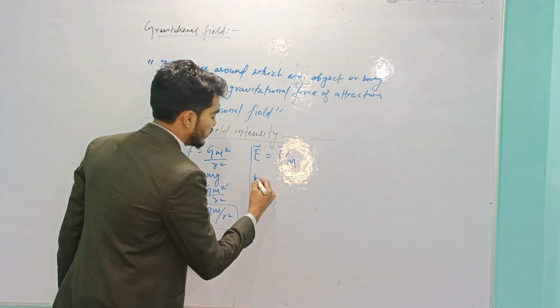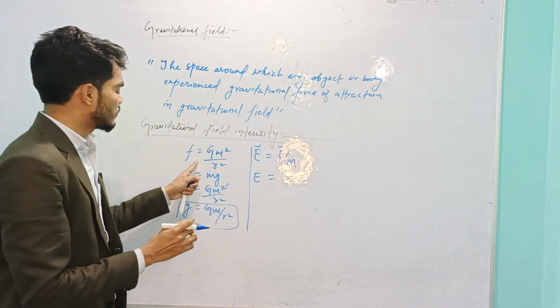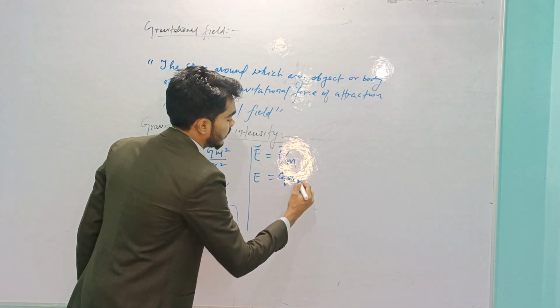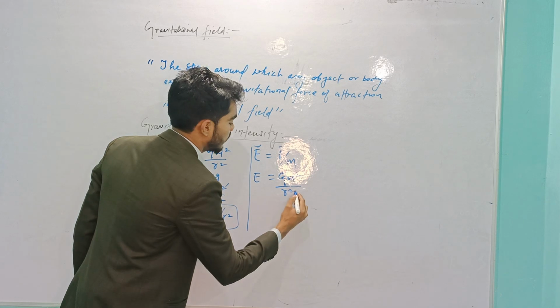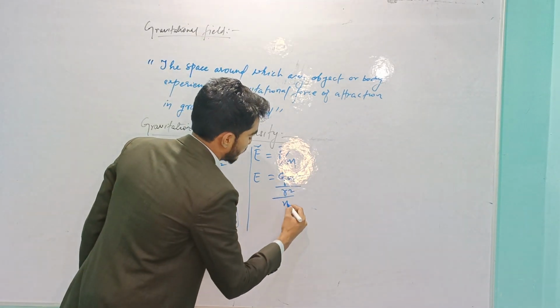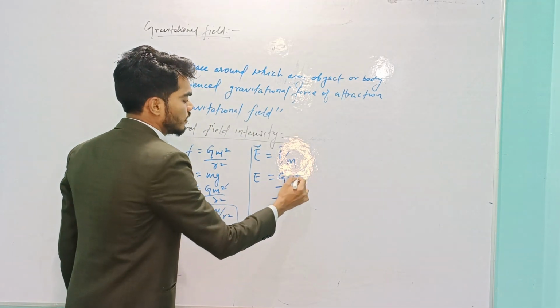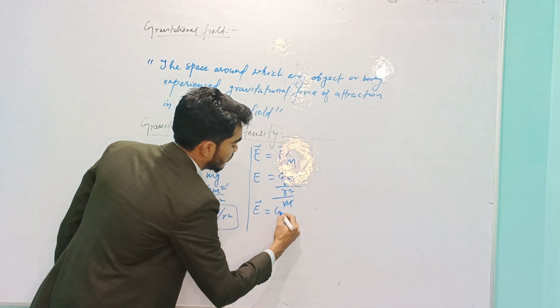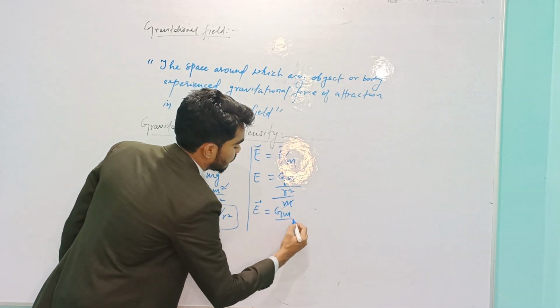So E is equal to F upon m, and putting in the simple formula for force, G M m upon r square, the mass m is cancelled out. So the intensity E will be G M upon r square.